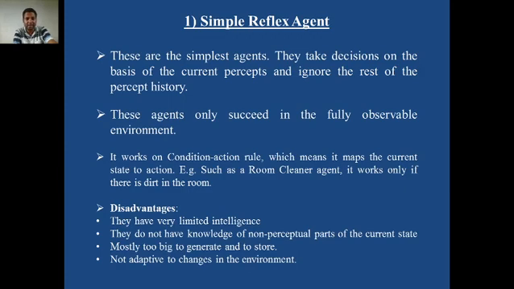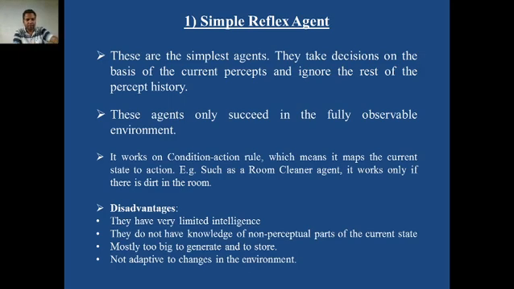That means a condition action rule: if somebody hits our mouth, then we will also hit his mouth. In this rule there is no need of history. That is why it is a simple reflex agent.